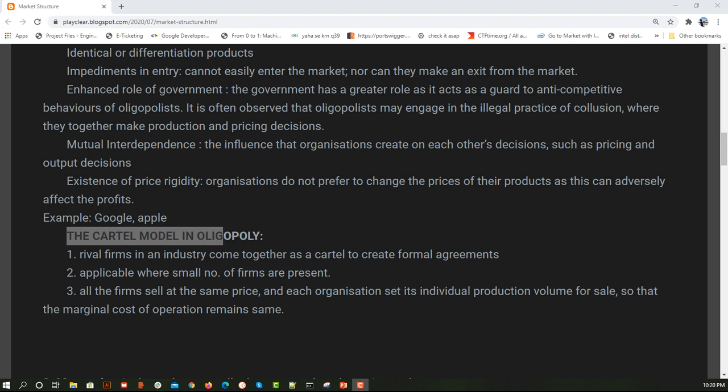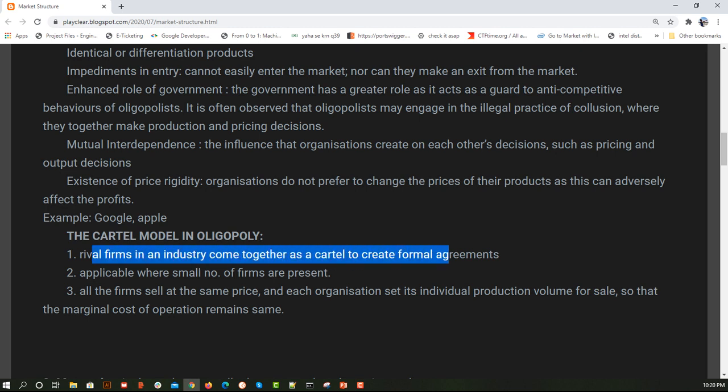Here it is not illegal, but they make sure that because of the upgrade, both of them should not be in loss, since they are going to increase their price, and because they are increasing their price, their customer base should not be lost. So where only two or three firms are there, they come together and, on the basis of some agreement, form a fixed price so that they can increase the price and get the profit. Because they are agreeing and selling at this price, they decide the quantity of output beforehand.